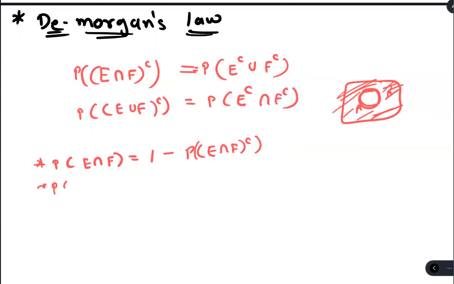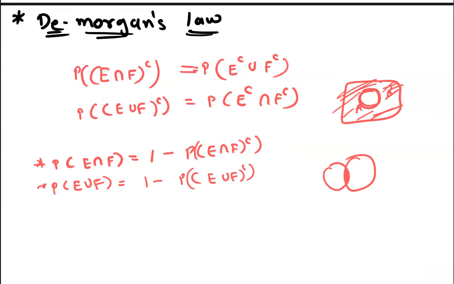The same holds for the union also. What is this? 1 minus P of (E union F) complement. If you want to represent it with the help of a Venn diagram, we want to find this. So E intersection F complement means the other part.